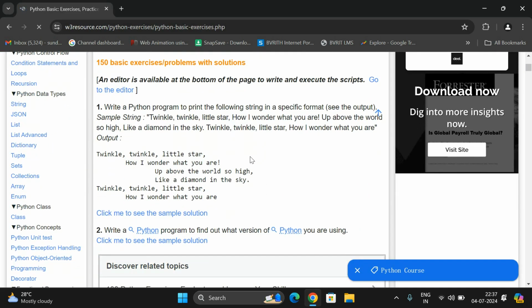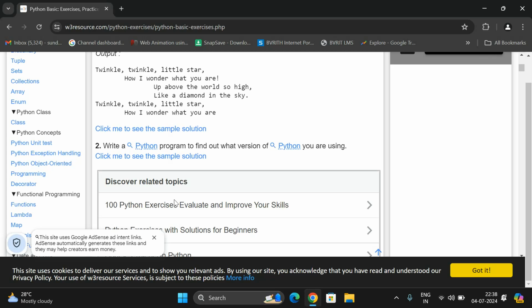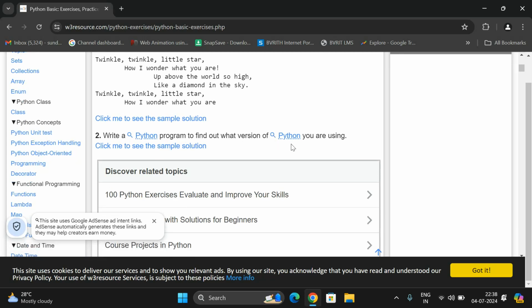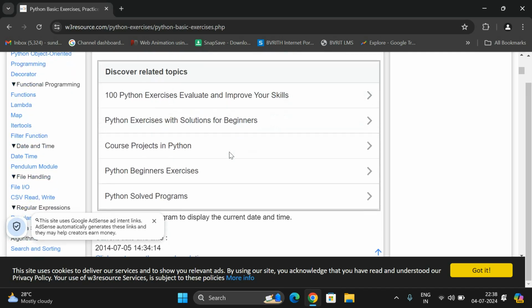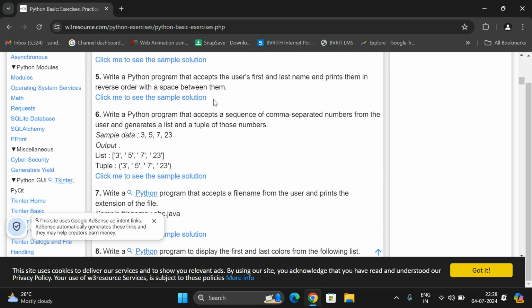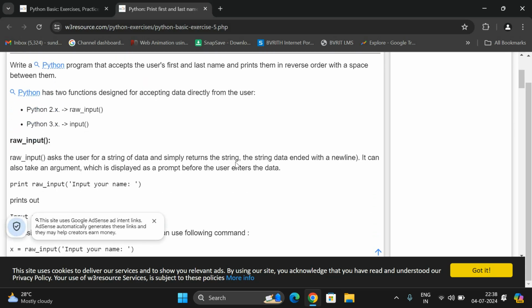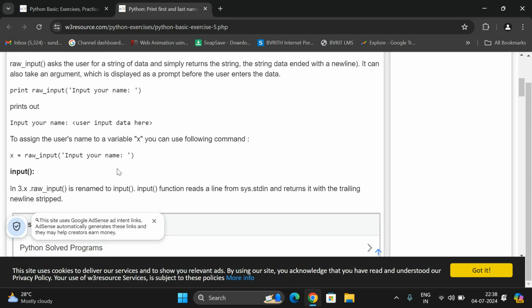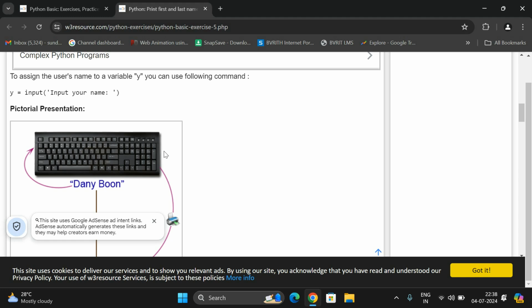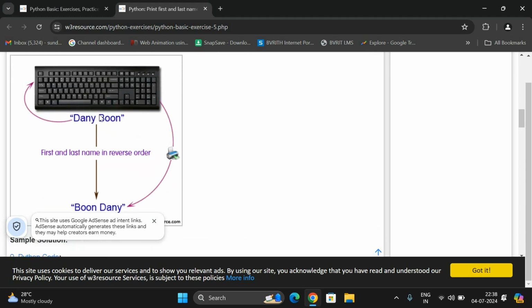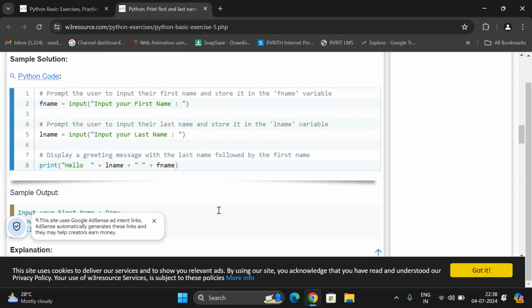You will find here, see, write a Python program to find out what version of Python you are using. Similarly, go with this one: accept the user's first and last name and print them in reverse order. You can click here to see the sample solution. Here it will give some sample solution with explanation. It will show you the input you are giving and the output you will be getting: the first name and last name and the reverse of those names. So this is a sample code you will be getting.